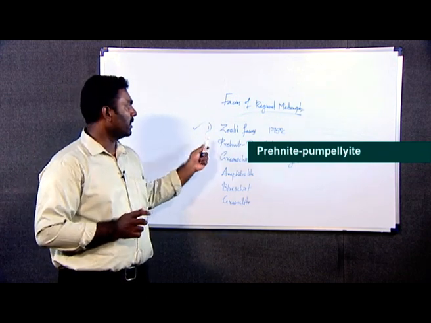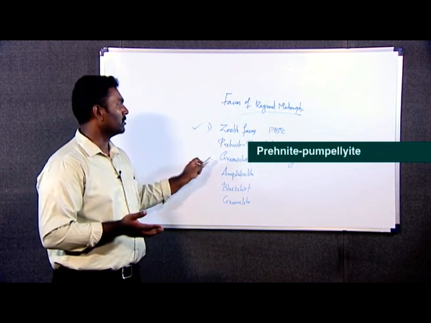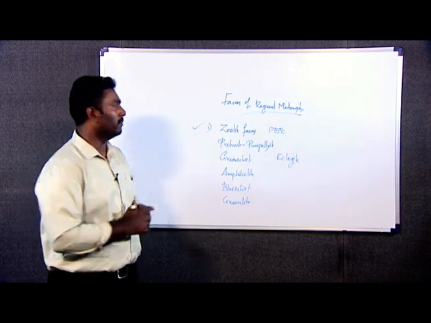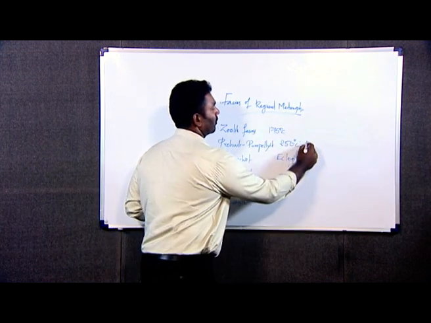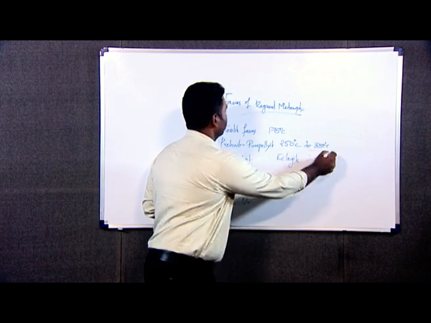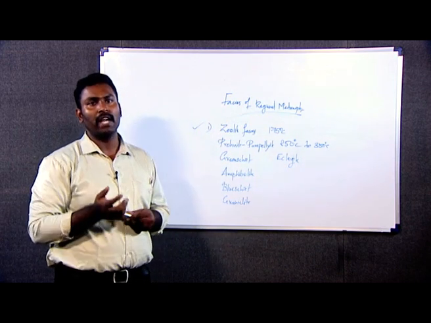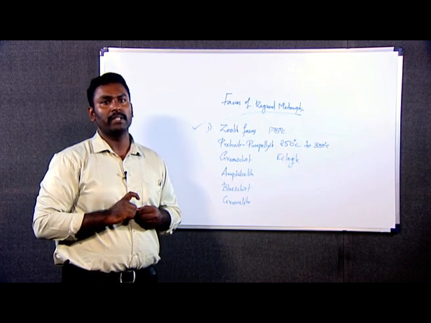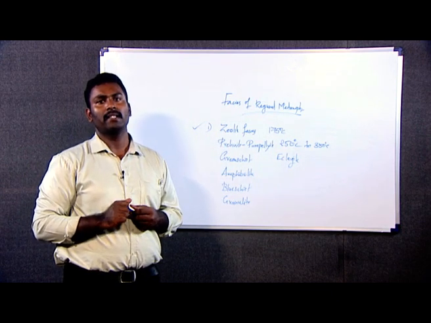This prehnite pumpellyite facies typically represents a transition from the zeolite facies to the greenschist facies. The temperature of the prehnite pumpellyite facies will be from 250 degrees Celsius to 350 degrees Celsius. When a mafic rock undergoes this facies of metamorphism, the important minerals forming will be chlorite, prehnite, albite, pumpellyite, and epidote.